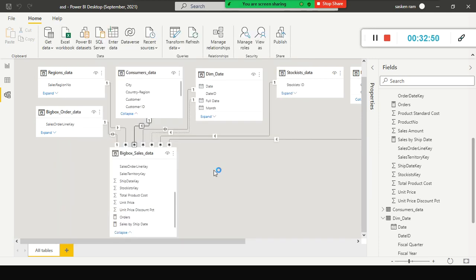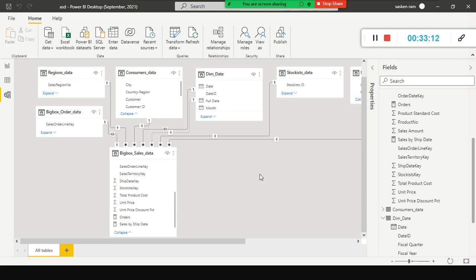Now we are done with this. If you look at all the tables, these are the dimension tables. When you see all the table relationship links, there is the down arrow, right? So the relationships from all these dimension tables are flowing down to my fact table.